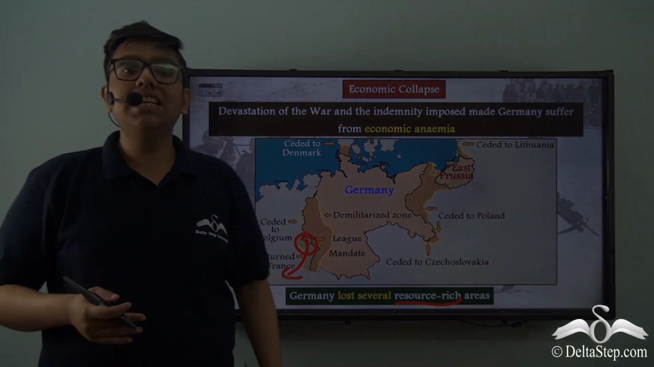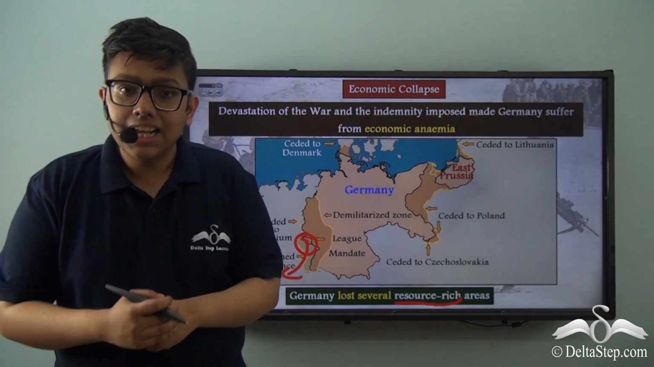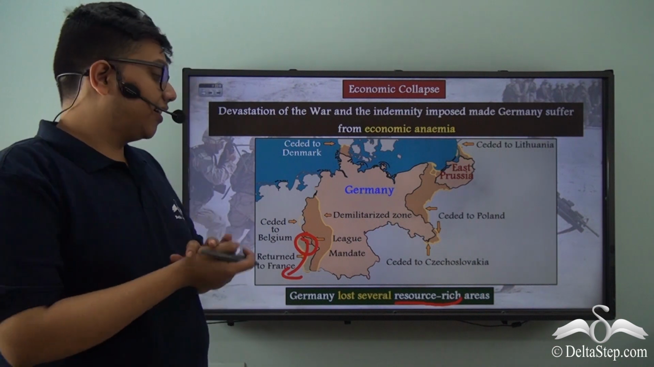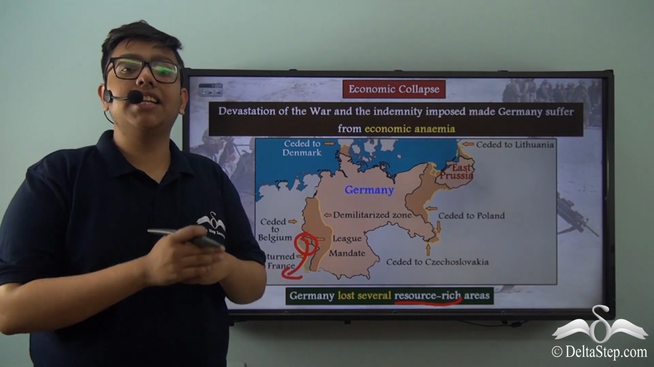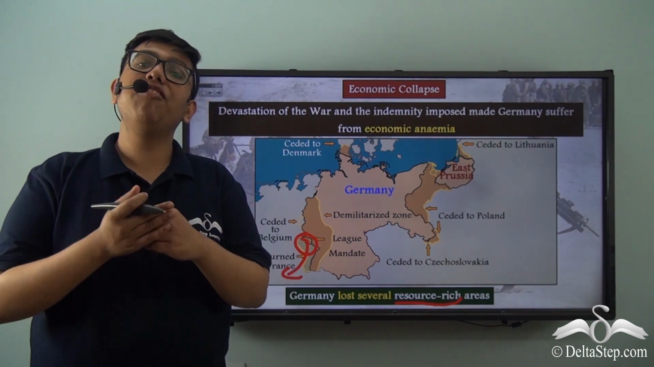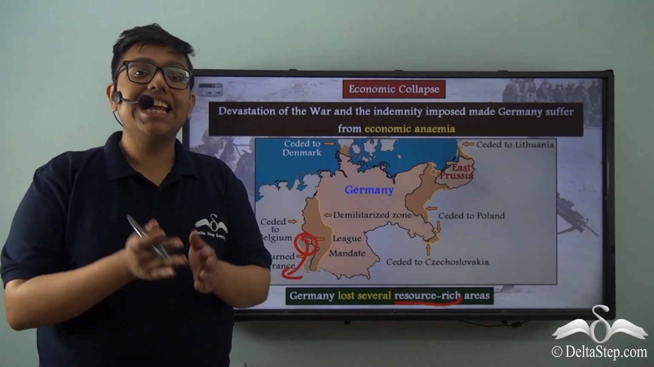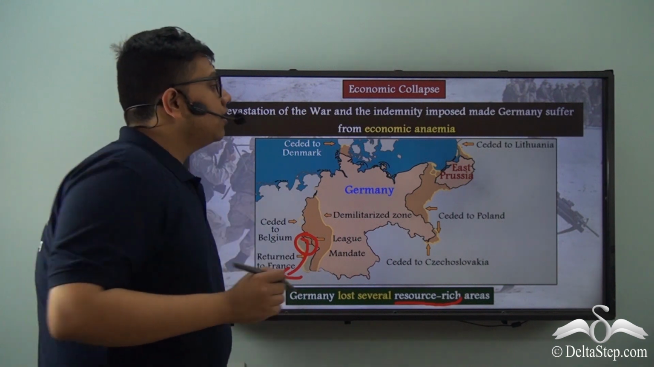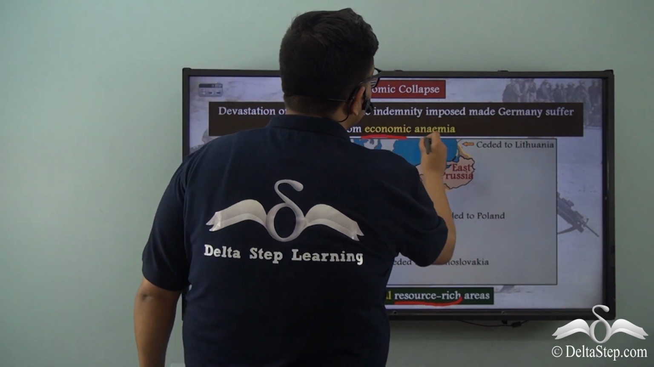Therefore, Germany was devastated by the war. It was pressured to pay an insane amount of war indemnity. It had lost critical and strategic territories and therefore had no way to pay its war indemnity. In essence, Germany faced what many economists call the condition of economic anemia.